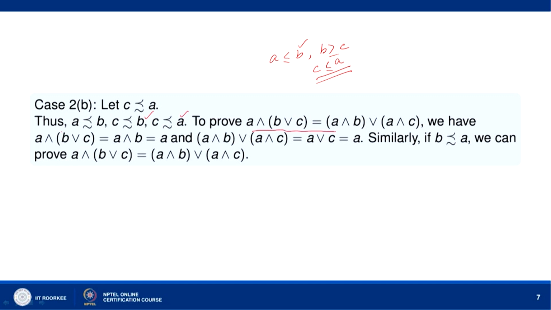Now, let us prove that the distributive law holds good. So, A meet (B join C). B join C is how much?